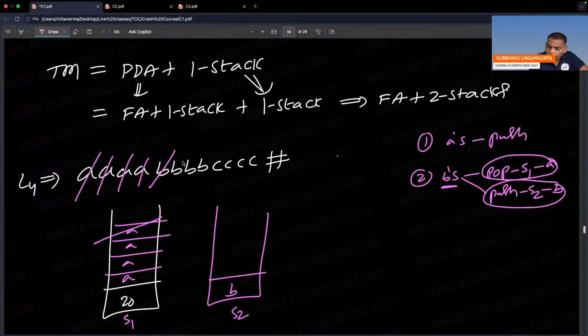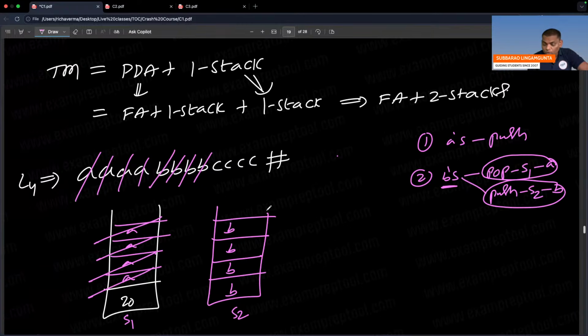So now the first stack is empty. B is over, the first stack is empty, which means A equal to B is already done. Now, sir, C's will be compared with B's, right? B is already there. For every C, see the third step.